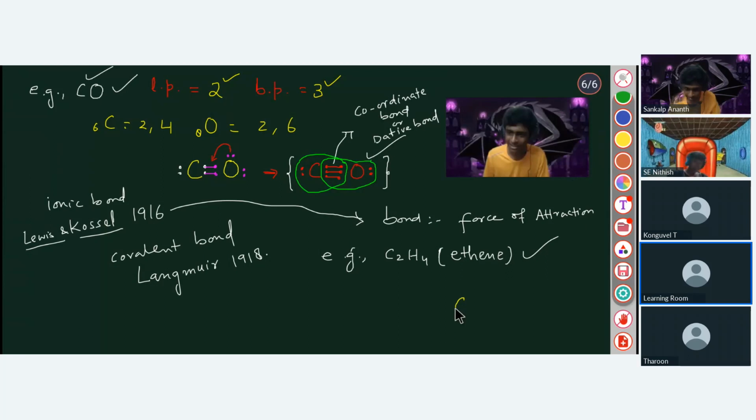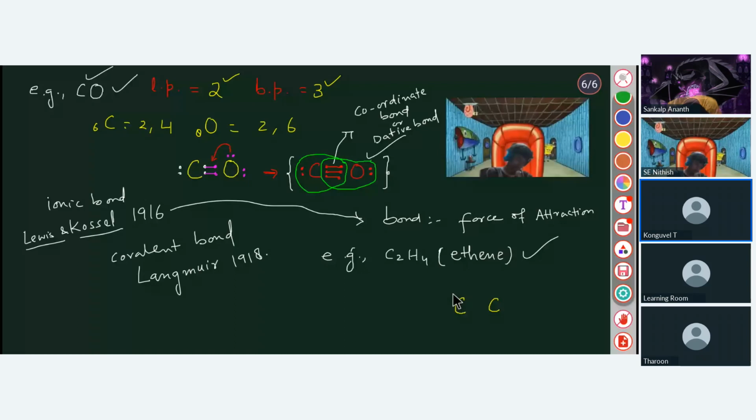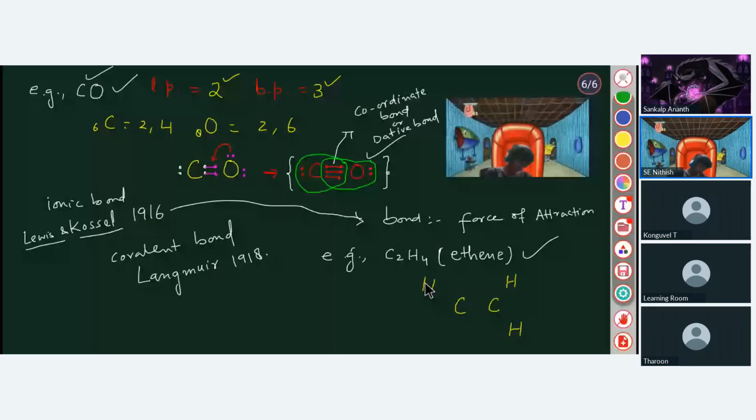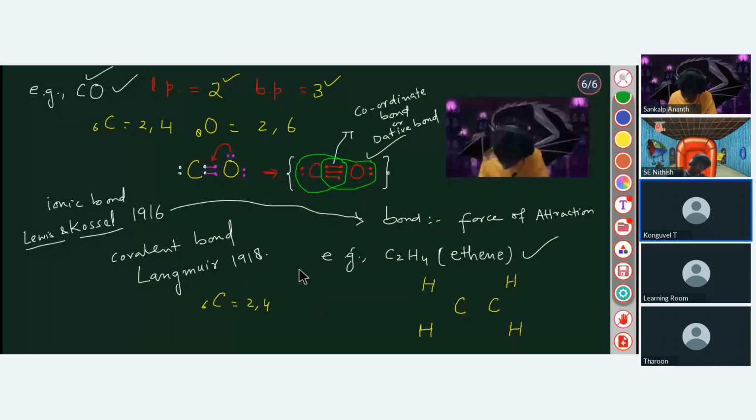So can you tell me how many valence electrons carbon has? Sir, I made the structure. Okay. See, how many valence electrons does carbon have? Sir, there are 0 lone pairs. Exactly, lone pairs will be 0. Okay, very good. And the bond pairs? Bond pairs are 1, 2, 3, 4, 5, 6, sir. Exactly, 6. Correct.